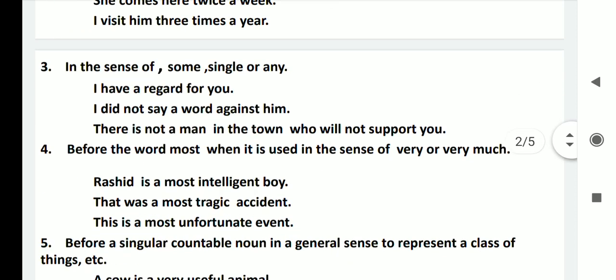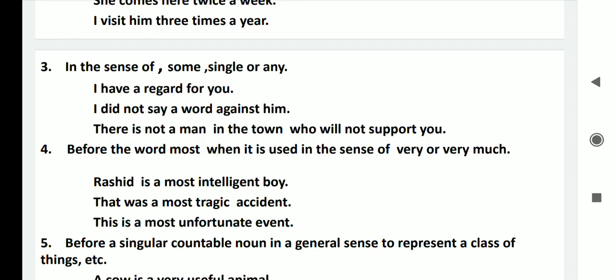Now point number 4, before the word most when it is used in the sense of very or very much, as in the following sentence. Rashid is a most intelligent boy. Here a has been used in the sense of very. That means Rashid is a most intelligent boy means Rashid is a very intelligent boy. So a has been used here in the sense of very.